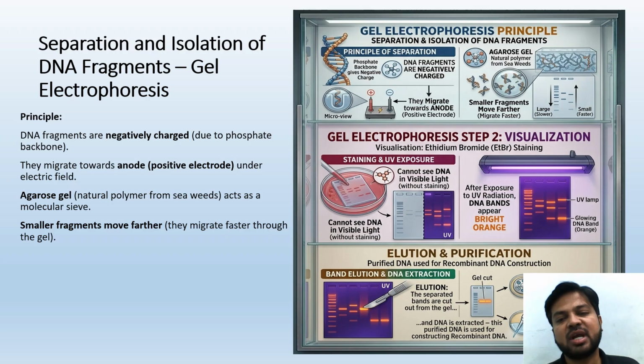Then comes the elution and purification. Purified DNA is used for the recombinant DNA construction. Band elution and DNA extraction. Elution, in simple words, means the separated bands are cut out from the gel. Gel cut, simple word. Then comes the purification so that we can use it for recombinant DNA construction. This is called gel electrophoresis.